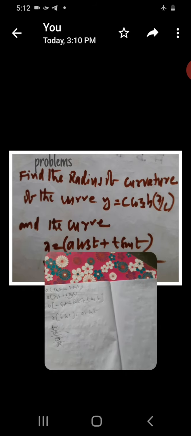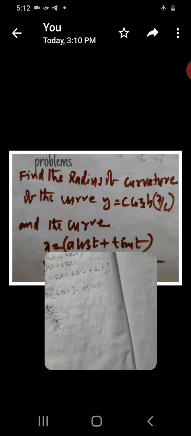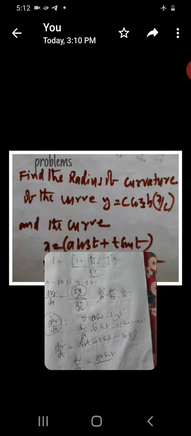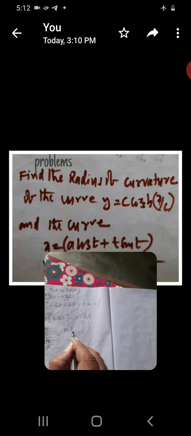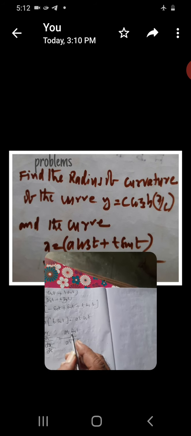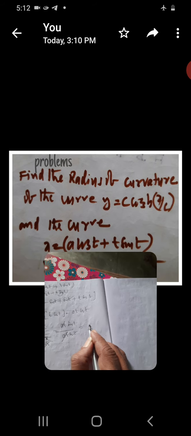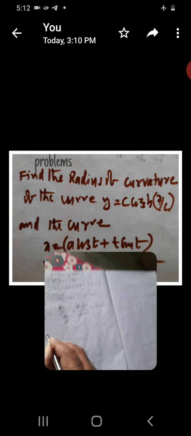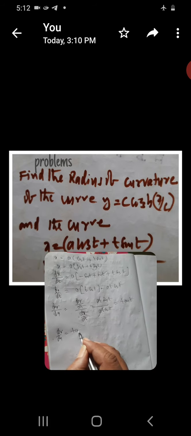Dy by dt is the answer already found above, a t sin t, divided by a t cos t. A t cancels, and sin t by cos t gives tan t. So dy by dx is equal to tan t.